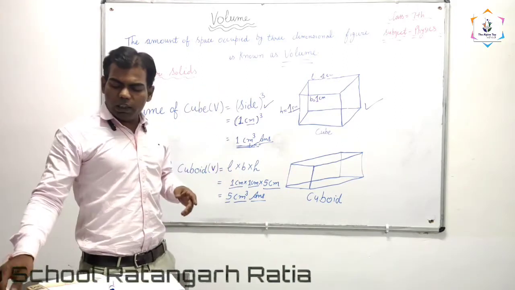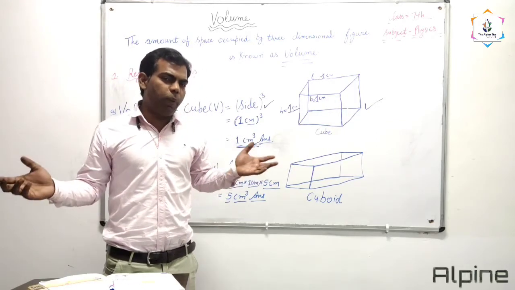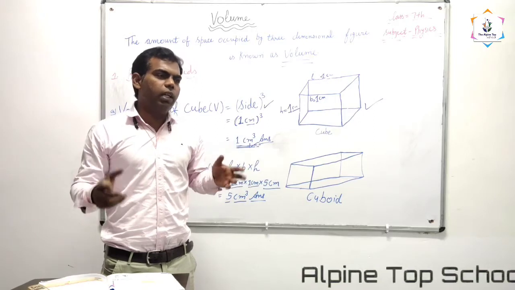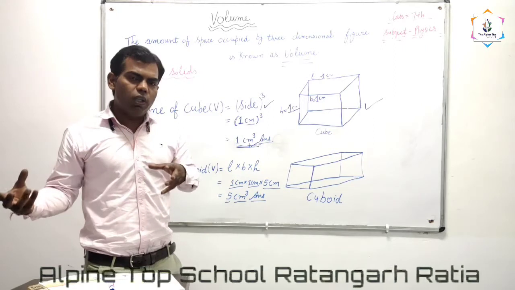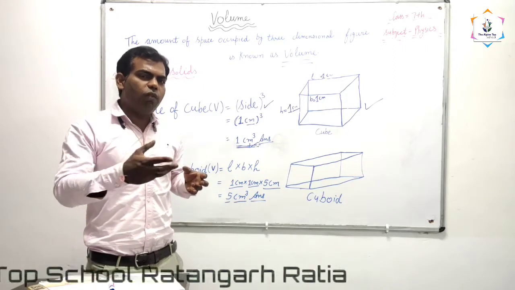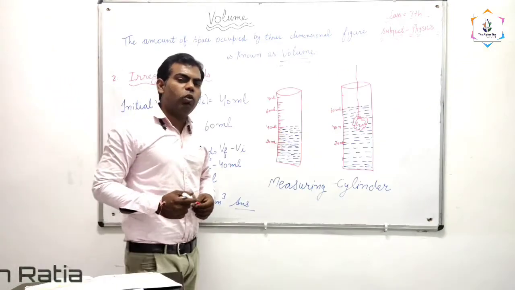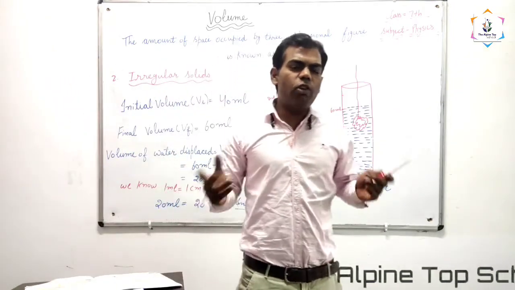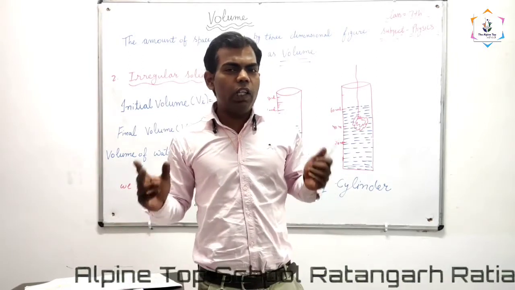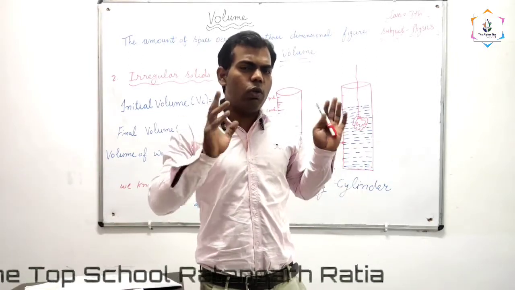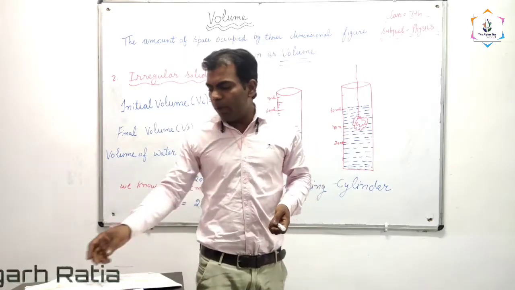In our surroundings, some solids are irregular solids, which do not have a specific length, breadth, or height. Take the example of ginger, a stone, a doll. How will we find the volume of these objects? Now we are going to find the volume of irregular objects. What do you mean by irregular objects? Any object which does not have a specific shape. Take the example of a stone.